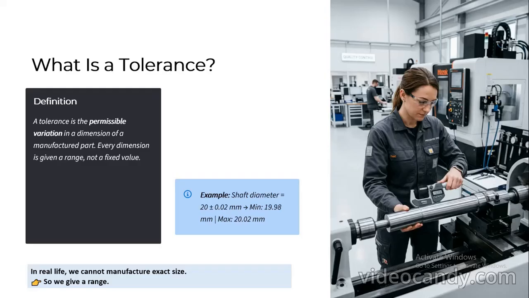Here we can see one simple example of a shaft diameter. The shaft diameter is equal to 20 plus or minus 0.02, which means I can manufacture a shaft with a diameter of minimum 19.98 mm and maximum 20.02 mm. Hope all of you know these things. Now, why does this tolerance exist? We already discussed it: to compensate for machine inaccuracies, tool wear, material behavior, and finally human factors.